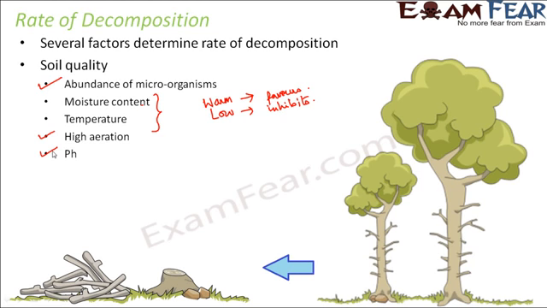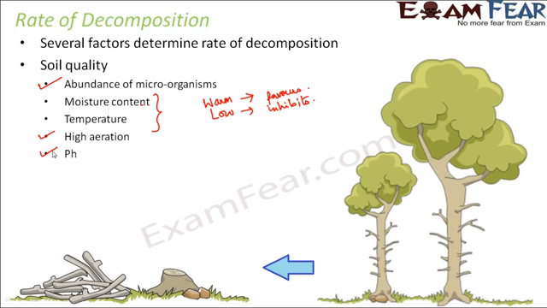So the chemical composition of the soil also plays an important role in the process of decomposition. Because what is the process of decomposition? When complex substances are breaking down into simpler forms, basically a lot of chemical reactions are taking place. So you can imagine if the pH varies or if the pH is not suitable, the rate of decomposition might get affected.